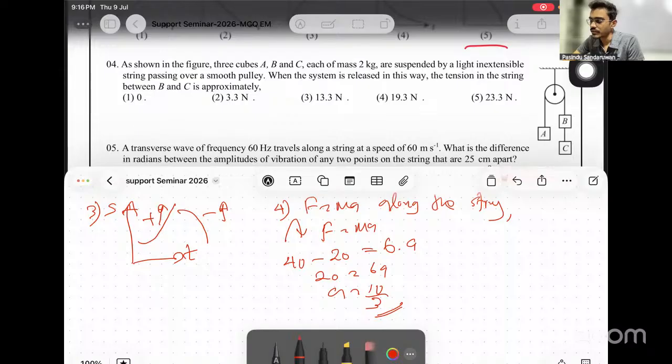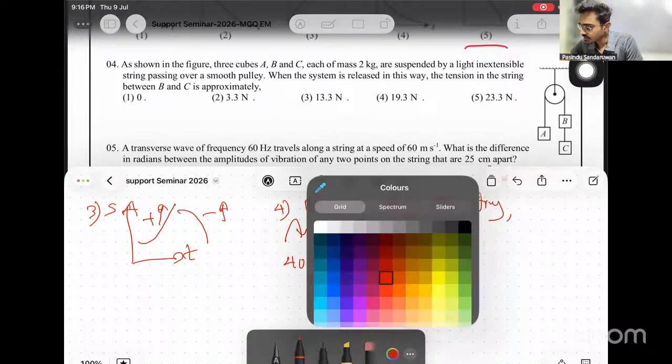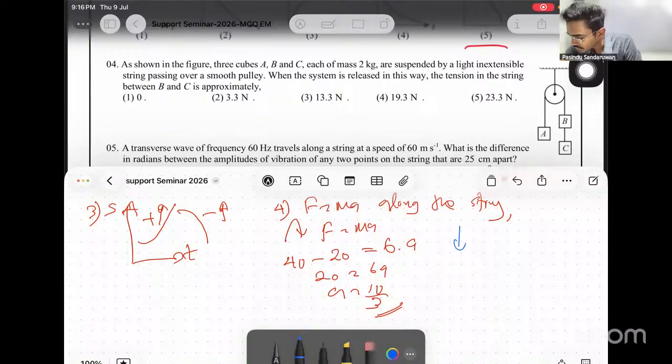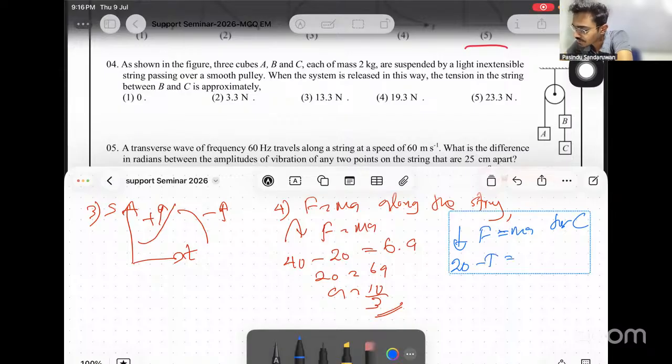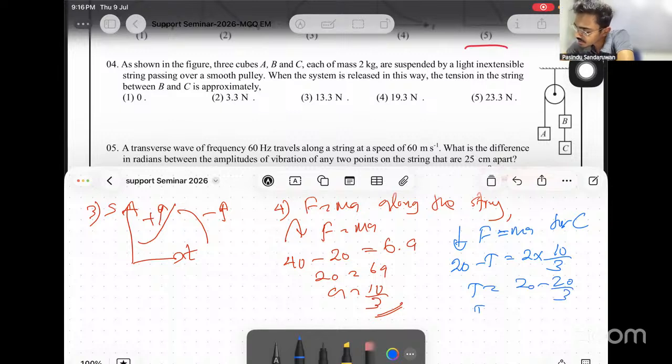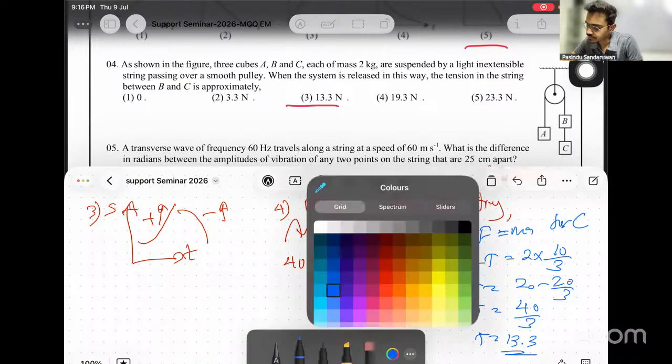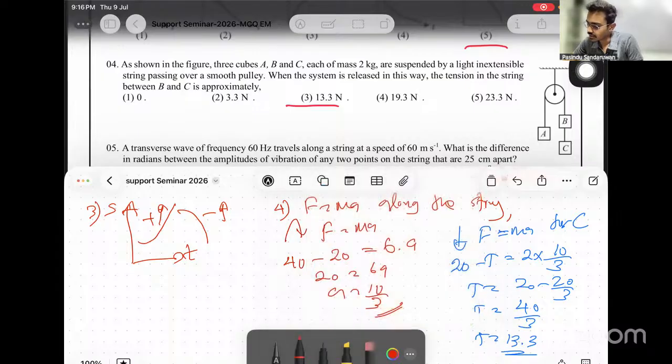Right? Now that a is known, you can apply F equals ma separately. Downwards, F equals ma for C. Applying it for C is easy. For C, the downward force 20 minus tension T equals m a, where a is 10 over 3. Then T equals 20 minus 20 over 3, which is 40 over 3, that is 13.3 newtons.